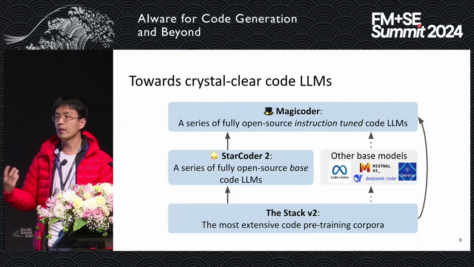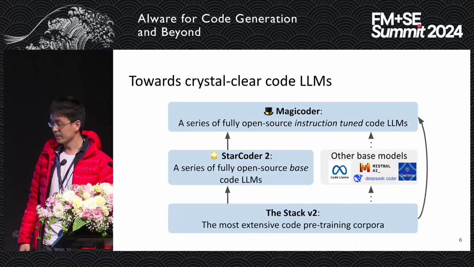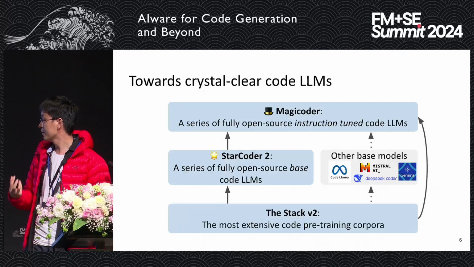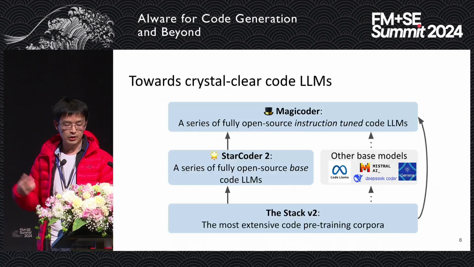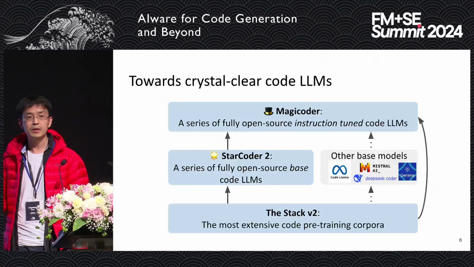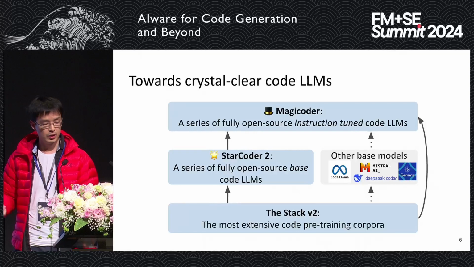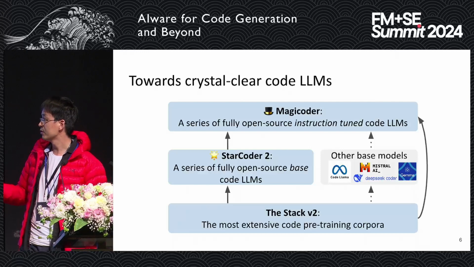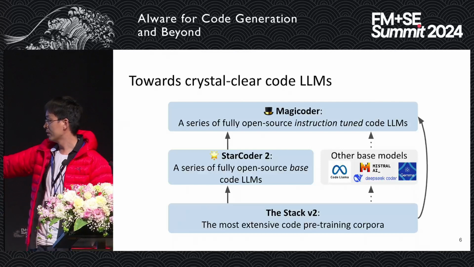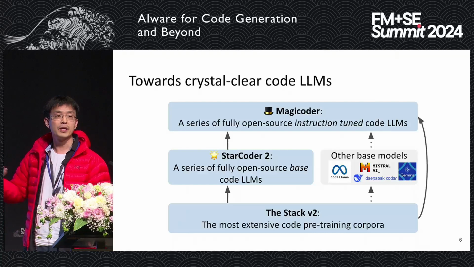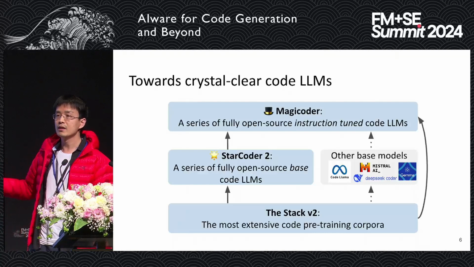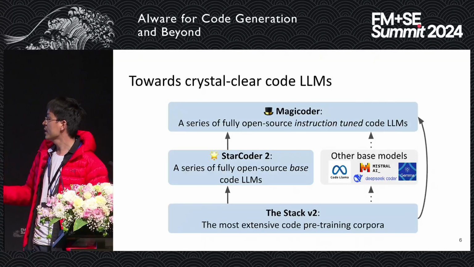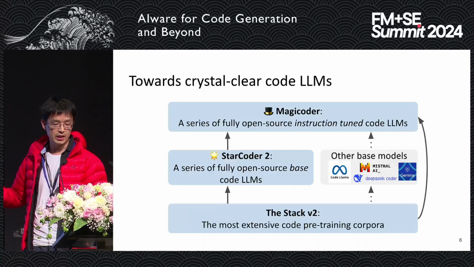So today I'm going to introduce some of our own work. This is the basic agenda. I'm going to first talk about StackV2, which is the most extensive code pre-training corpus. On top of that, as part of the BigCode team, we together trained the StarCoder2 model based on the StackV2 data, which is a series of fully open source base code models. Of course, our StackV2 data can also be used to pre-train any other code models, right? And on top of that, we also built Magicoder, which is a series of fully open source instruction-tuned code models.